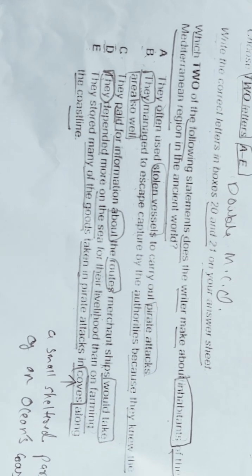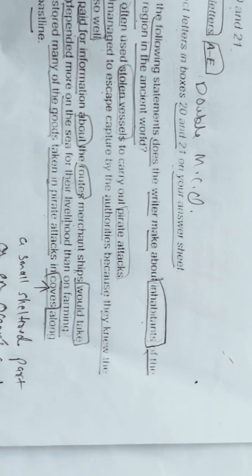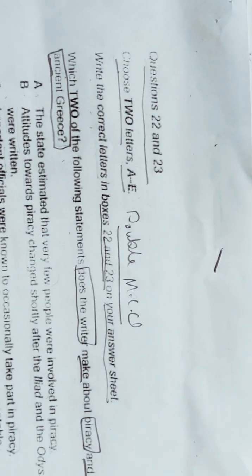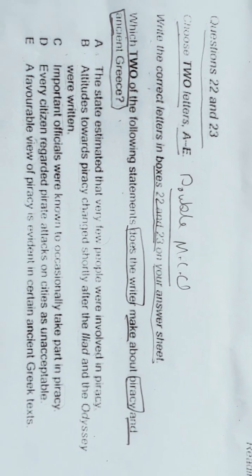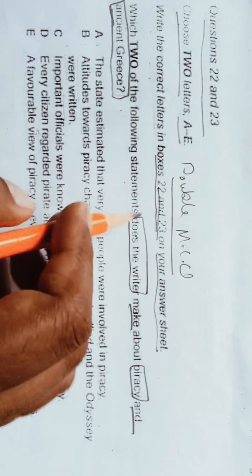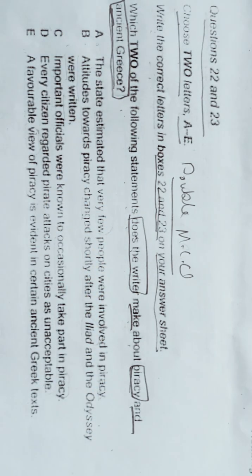So now let's quickly mark our keywords in another questions. Which two of the following statements does the writer make about piracy in ancient Greece? Okay.